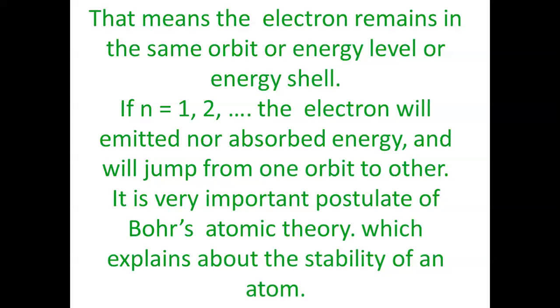Sommerfeld theory says that there are elliptical orbits beside circular orbits around the nucleus of an atom, and he says that these elliptical orbits are nothing but sub-energy levels or suborbits.